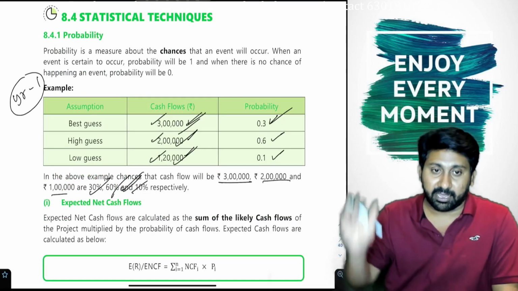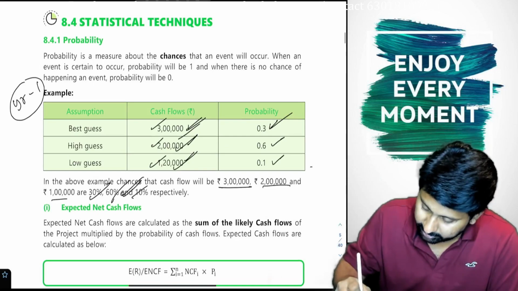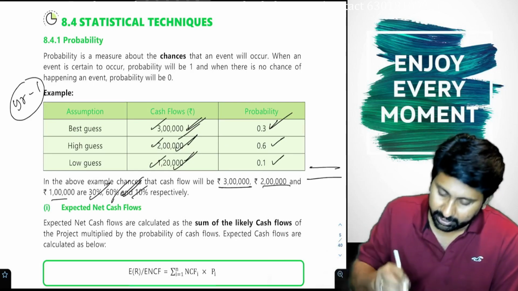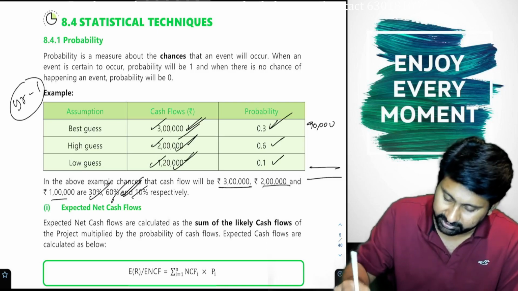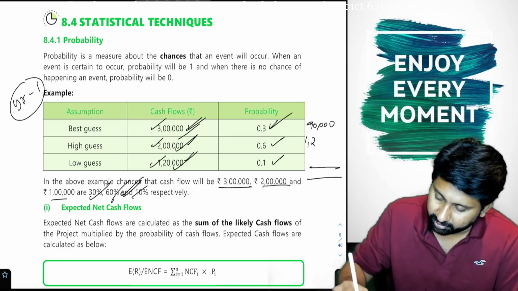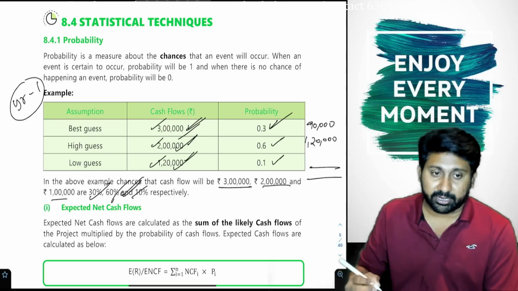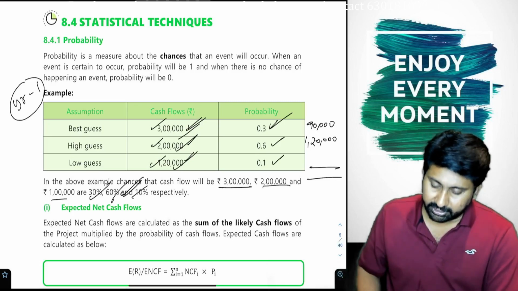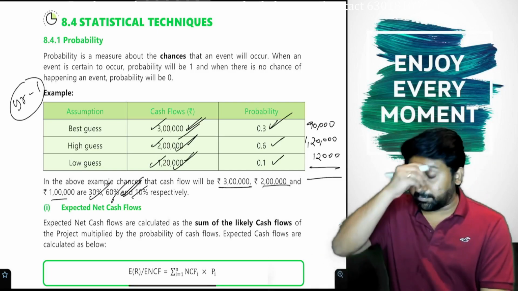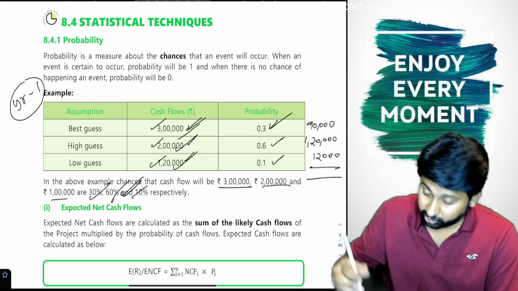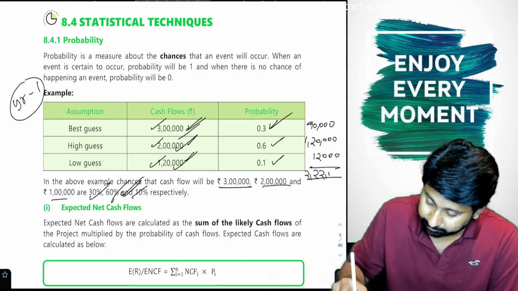Next. Same question, I just don't want percentages. I want NPV, I want the cash flow also. How to do? Just like this. 3 lakh into 30%, 90,000. 2 lakh into 60%, 1 lakh 20,000, totally 2 lakh 10,000. Next, 1 lakh into 0.1, 12,000. 2 lakh 10,000 plus 12,000 means 2 lakh 22,000.